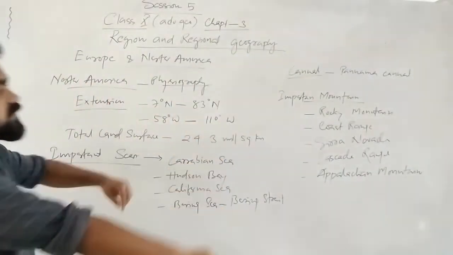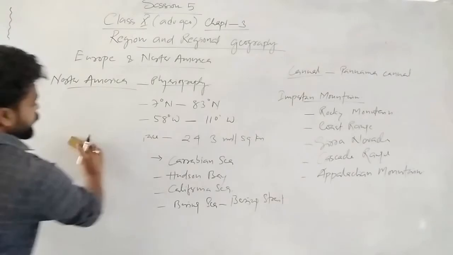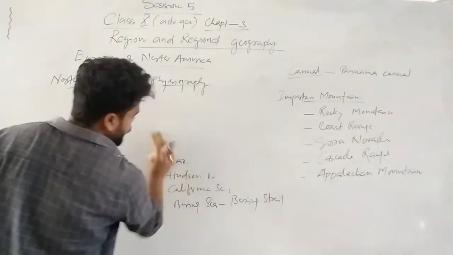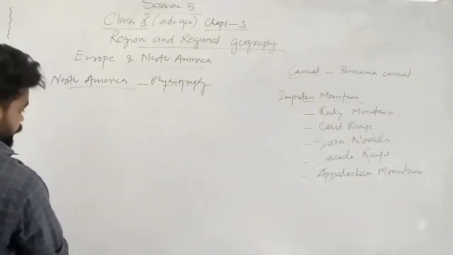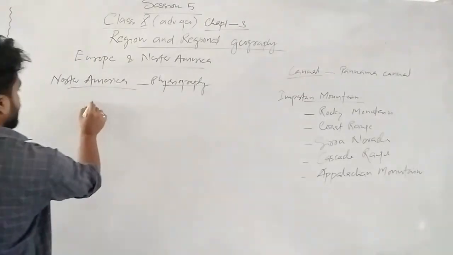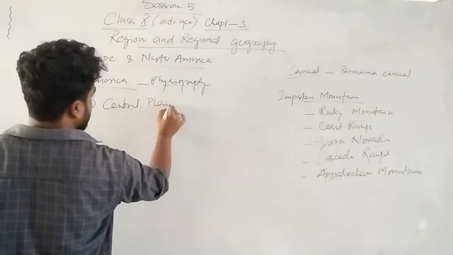This North America is divided into some physiographic divisions. Physiographically it is divided into 4 parts. Generally, not 3 parts, 4 parts, where we also consider island groups. Number 1 is the central plain.